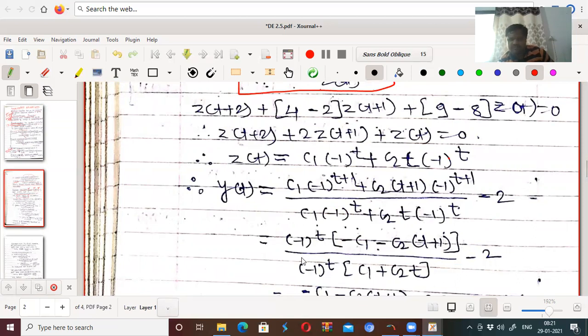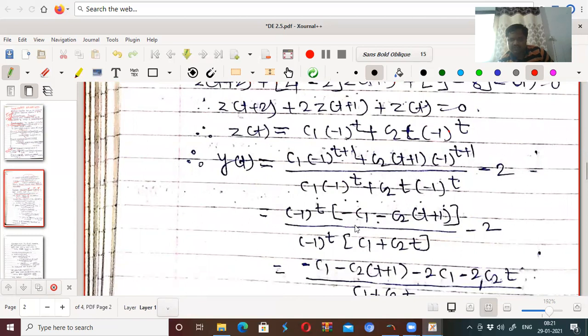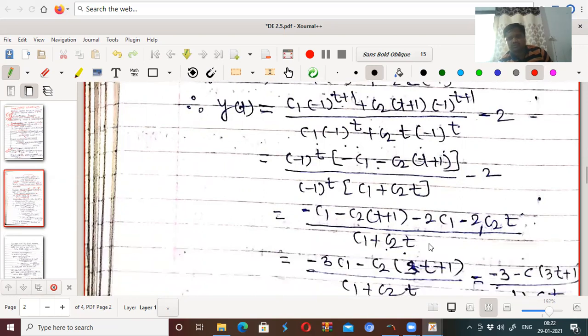This will give us (minus 1)^t can be taken outside, and you will get minus c1, right? (Minus 1)^t into (minus 1)^1, which is minus, therefore it is minus c1. Here also, if I take (minus 1)^t common, we get minus c2 into (t+1), divided by (minus 1)^t times (c1 plus c2 t minus 2).